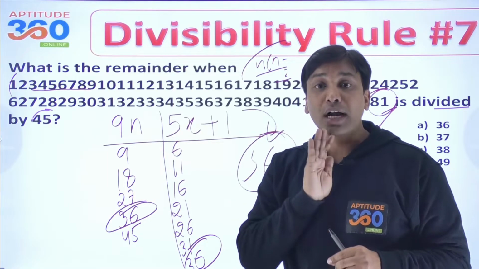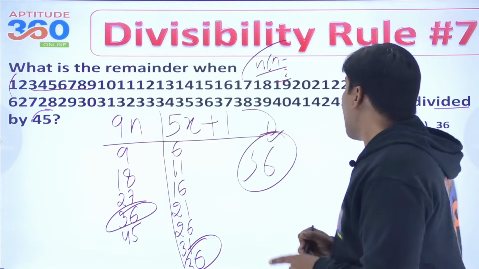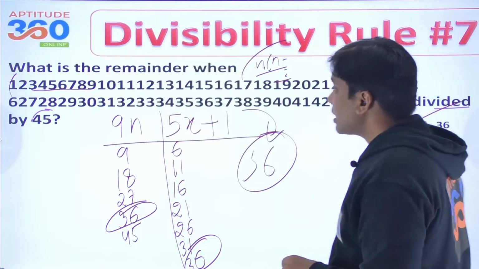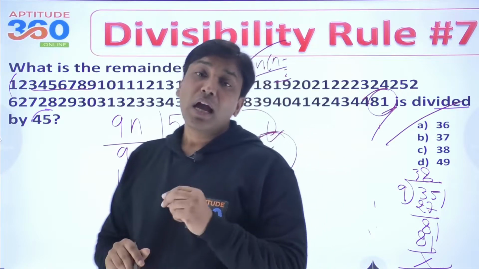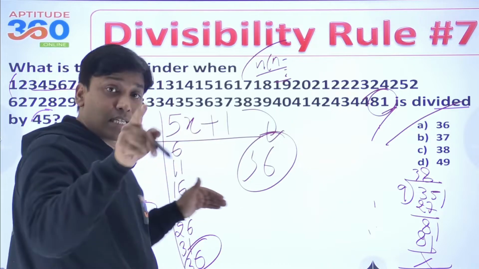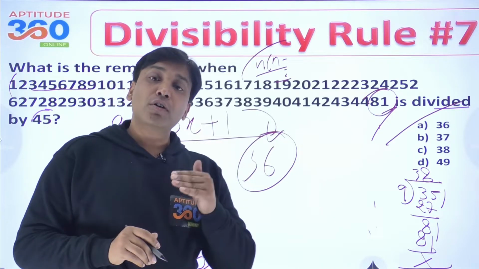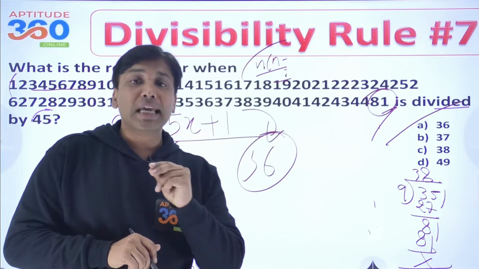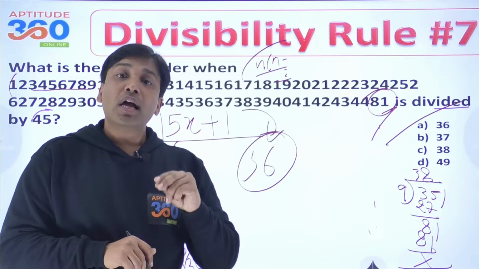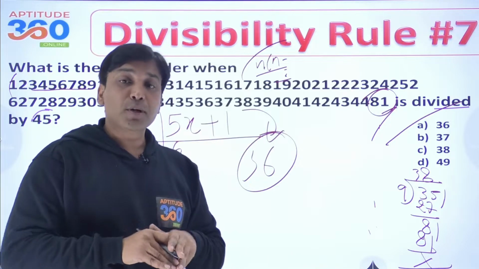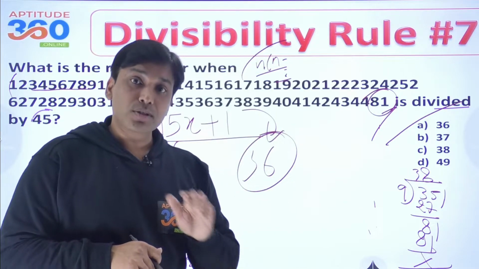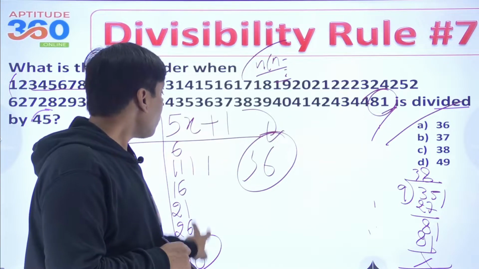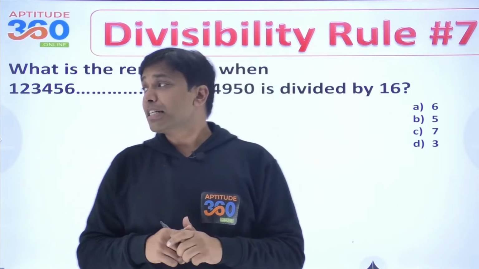I hope you're understanding this particular thing. So what is the answer over here? The answer is option number A. I suggest that whenever you have to find out the divisibility rule of 9, when numbers are written in a consecutive fashion, you apply n into n plus 1 divided by 2. Do not go for the sum of digits, because that would elongate your process, right? Now, with that understanding, let us go to this problem.